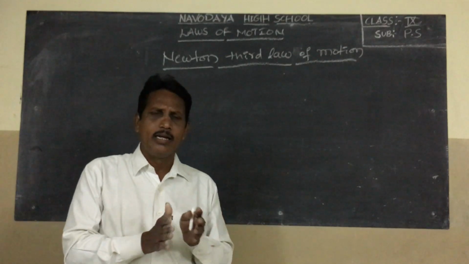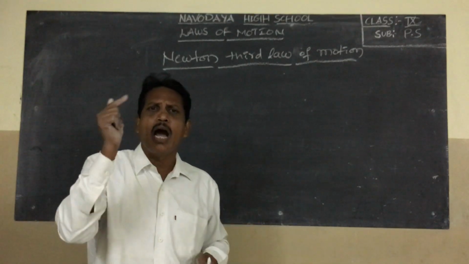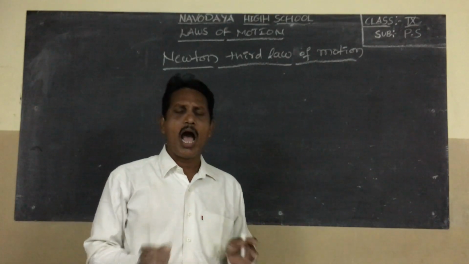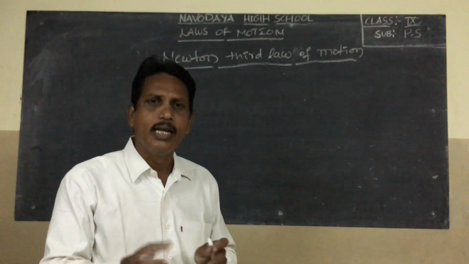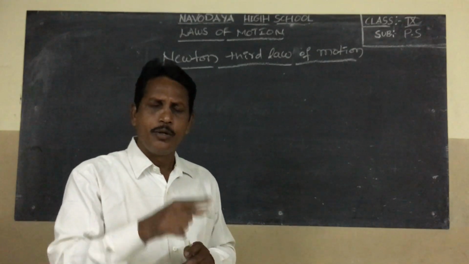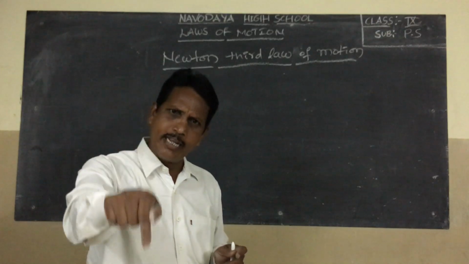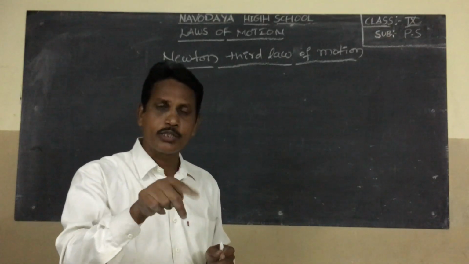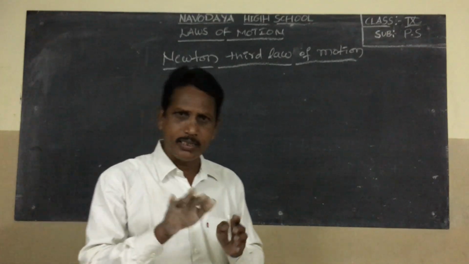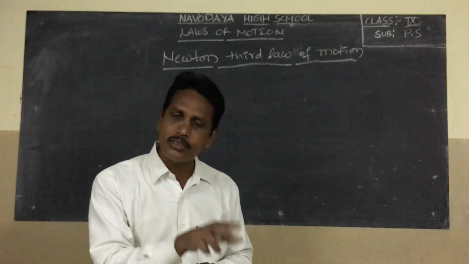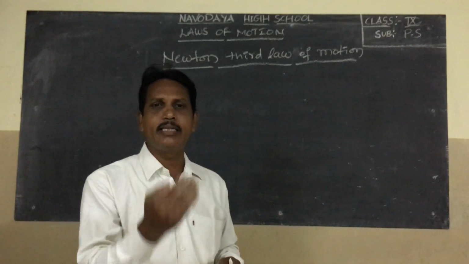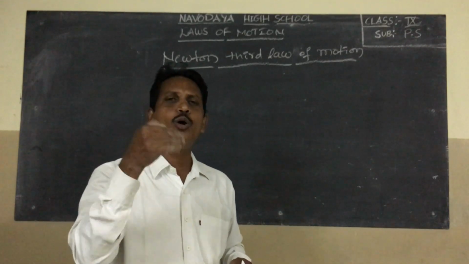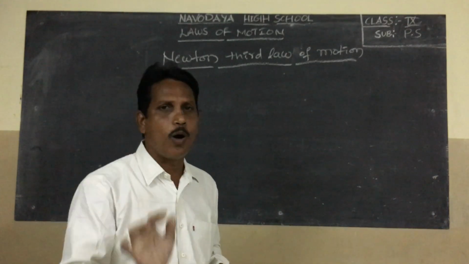Newton's third law does not exist in isolated bodies. Isolated bodies means a single body. Newton's first law applies in a single body. Newton's second law, F equal to ma, applies in a single body. But Newton's third law does not exist in an isolated, single body.